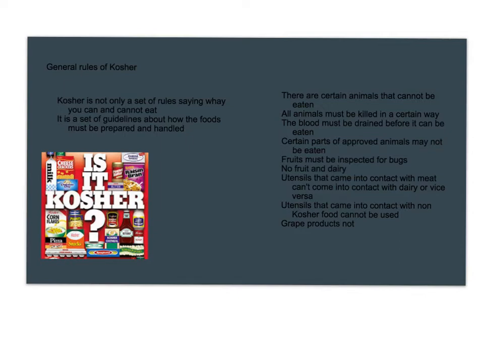Certain parts of approved animals may not be eaten. Fruits must be inspected for bugs. There are limitations on fruit and dairy. Utensils that came into contact with meat can't come into contact with dairy, or vice versa. Utensils that came into contact with non-kosher food cannot be used, and grape products are not permitted.